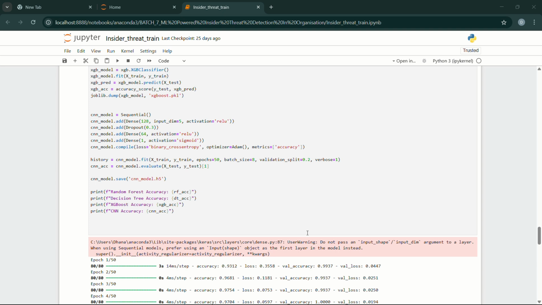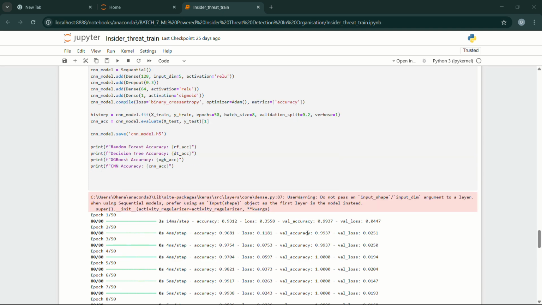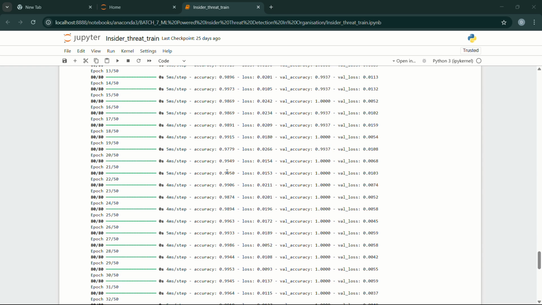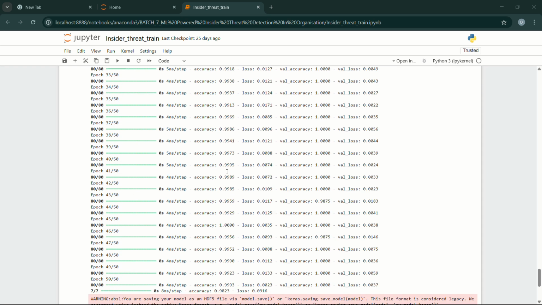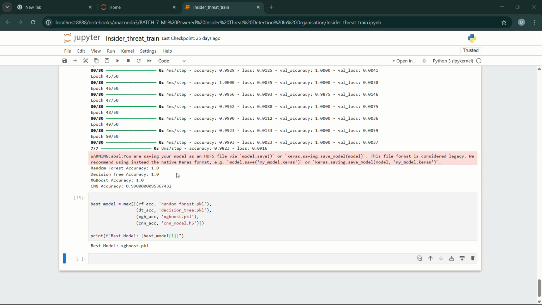And next I am printing the random forest accuracy, decision tree accuracy, XGBoost accuracy, and CNN accuracy. Here it was the accuracy of each model, and based on that accuracy, it will predict the best model. Here, XGBoost was the best model for this insider thread detection. And also, I will show the output of the insider thread detection, how to predict the thread based on five values.